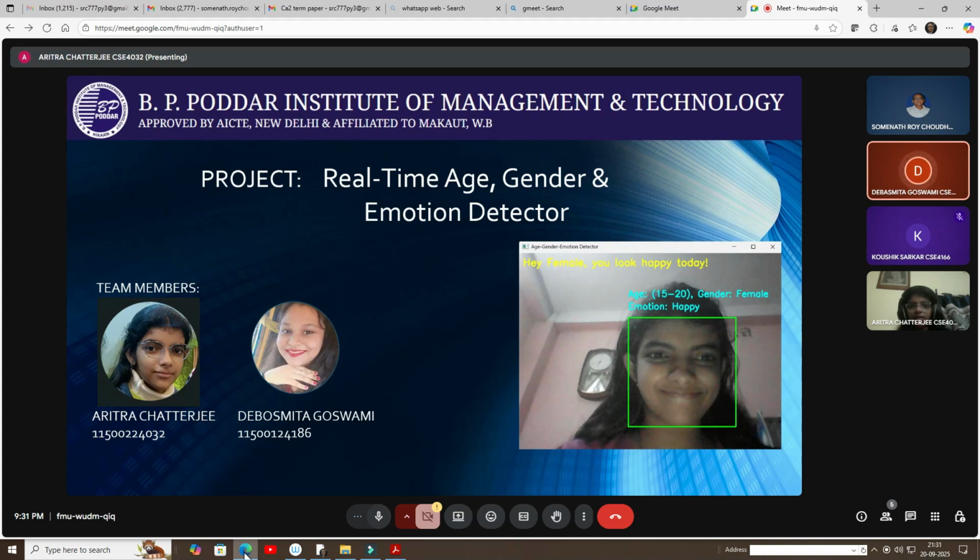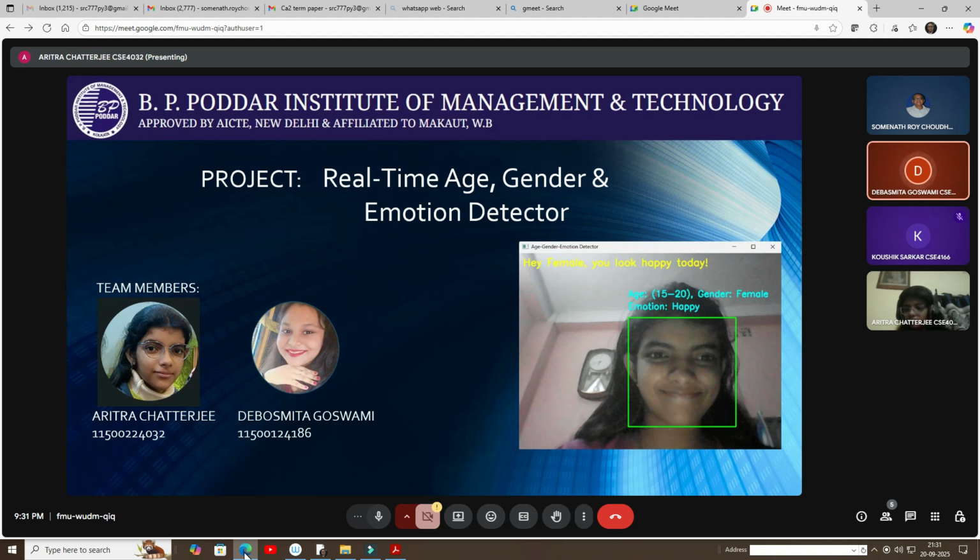So our project is a real-time age, emotion and gender detector. So what is this? A real-time age, emotion and gender detector is an intelligent computer vision system that uses machine learning and deep learning techniques to analyze human faces through a live camera feed.